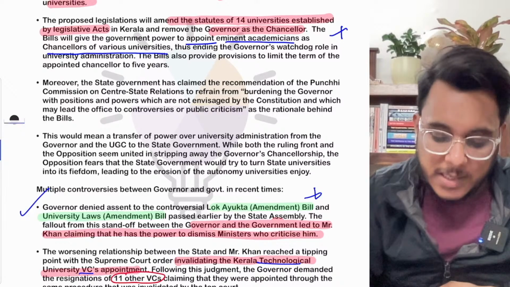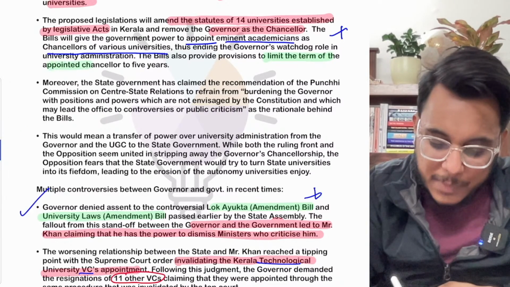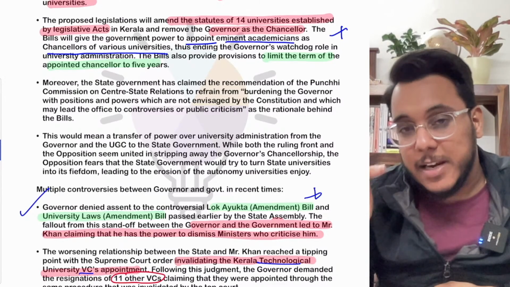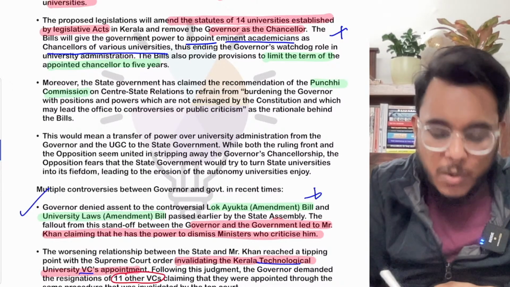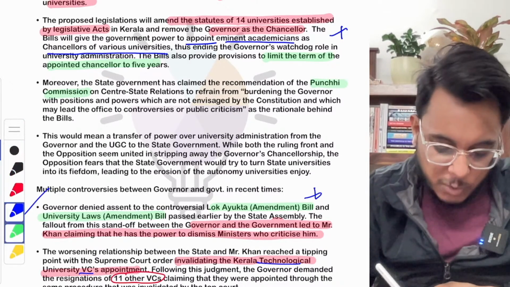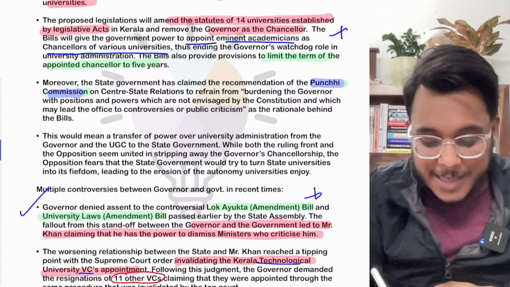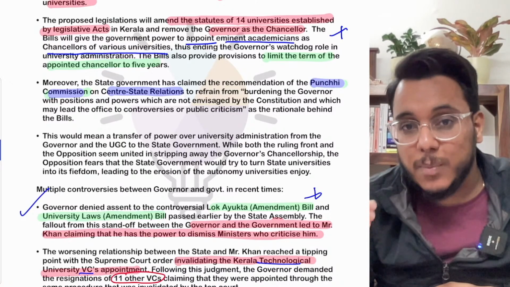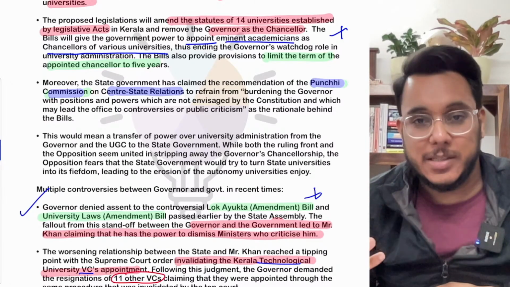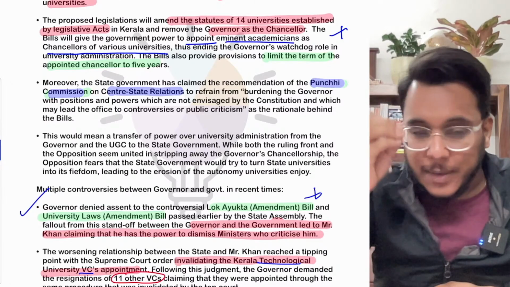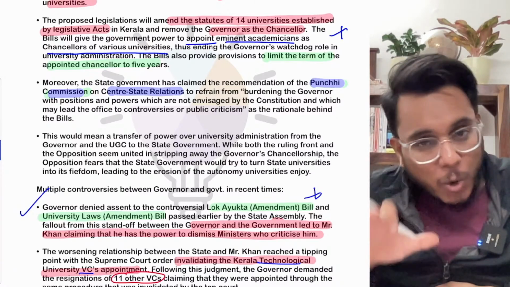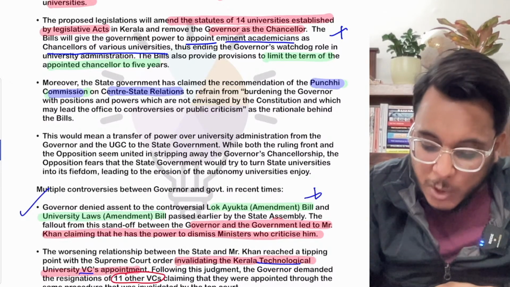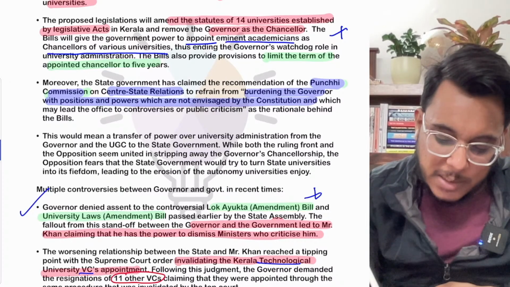Moreover, this particular bill also provides that the chancellor's position will be restricted to 5 years. And now the justification has been given from the Punchhi Commission. The Punchhi Commission on Centre-State relations that was formed already suggested the governor should not be overburdened with responsibilities such as the role of a chancellor. So the Punchhi Commission recommended that that particular role should be taken back, and now the Kerala government has said that as per the Punchhi Commission's recommendations, we have reduced the burden of the governor. Okay, this is something that has been provided.